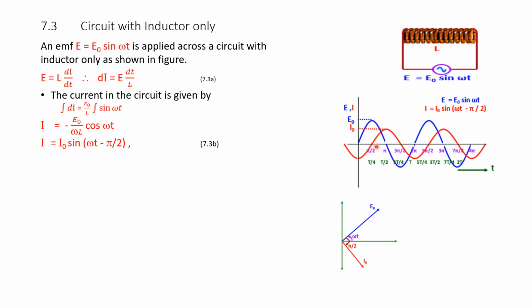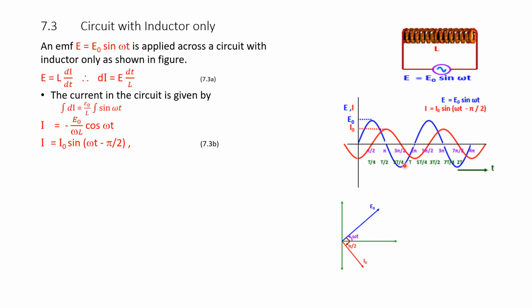Please note another important thing: on the x axis it is 0 at t equal to 0, it is peak at omega t equal to 90 degrees, then 180 degrees, and again 270 and 360.